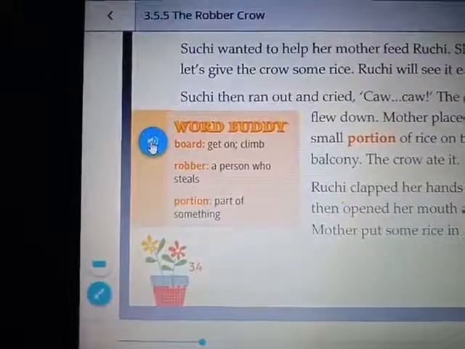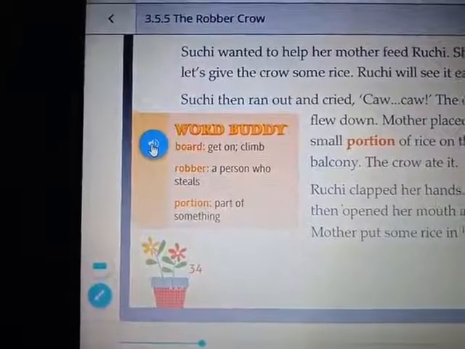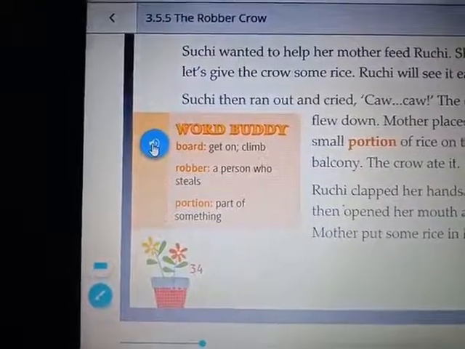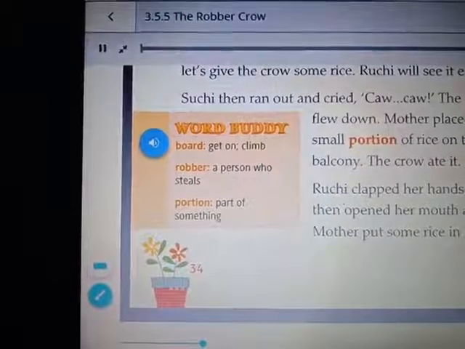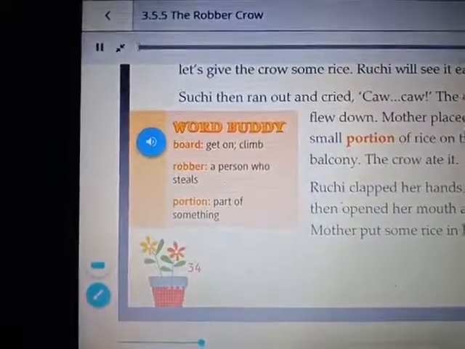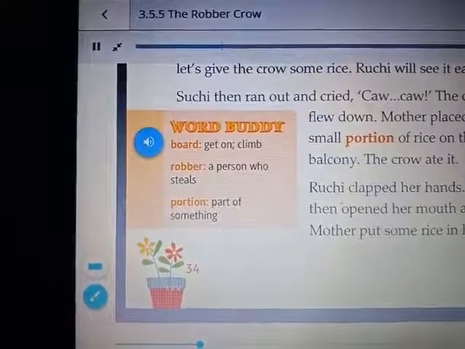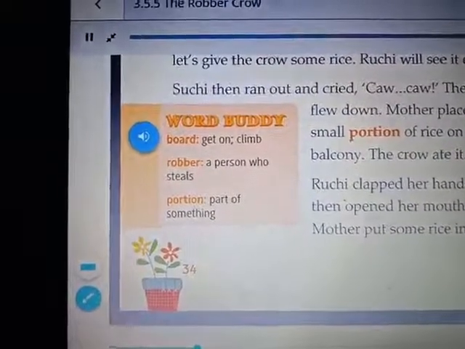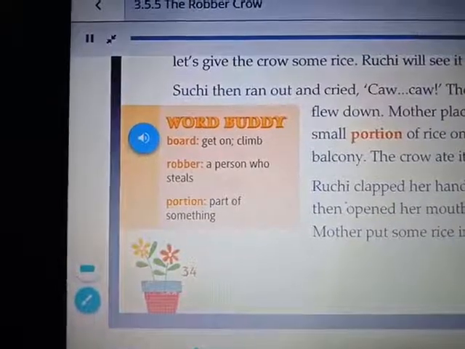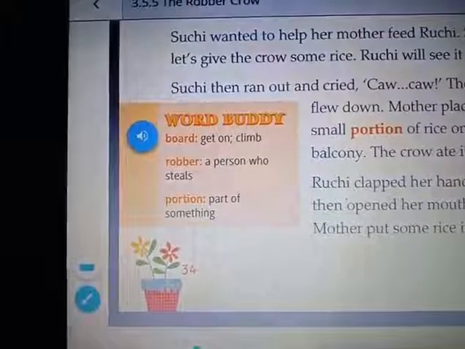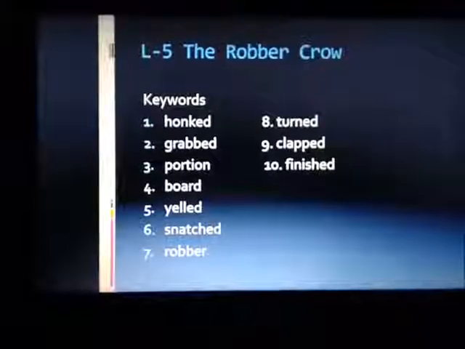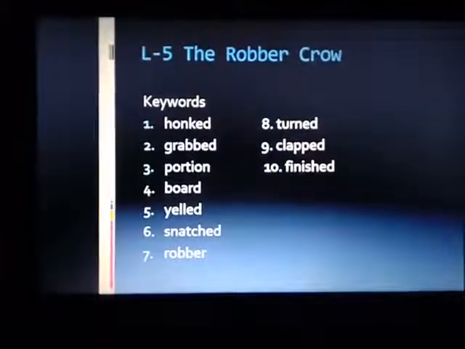Listen to the word buddy, then we'll solve the checkpoint. Listen to it very carefully. Board: get on, climb. Robber: a person who steals. Portion: part of something. Read the chapter The Robber Crow. We have listened to the word buddy.